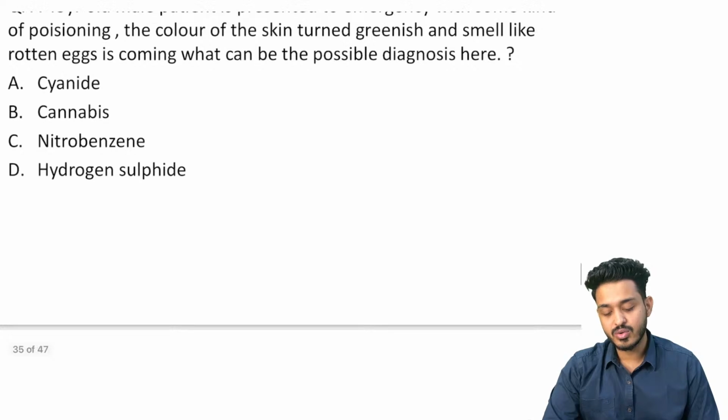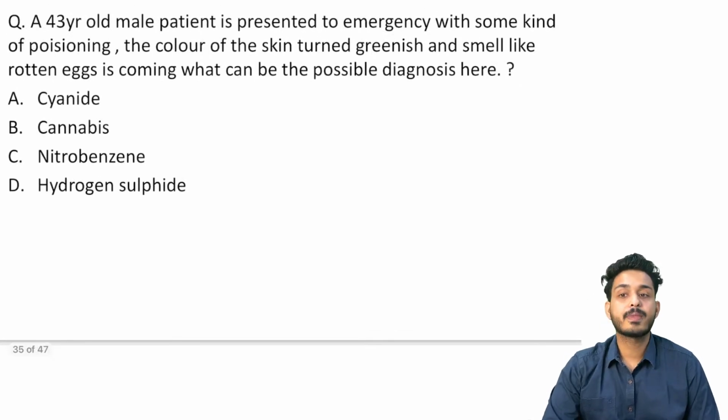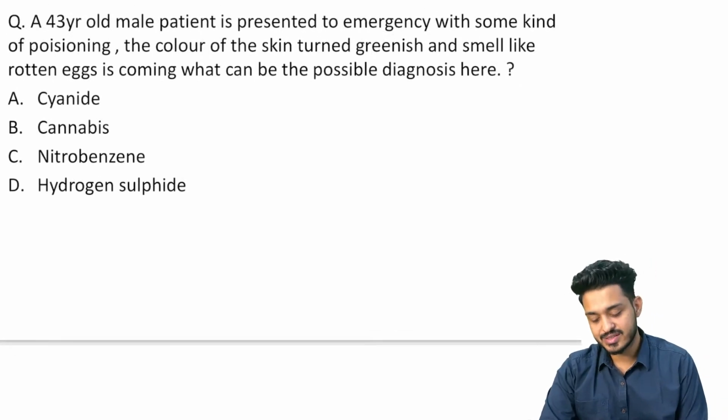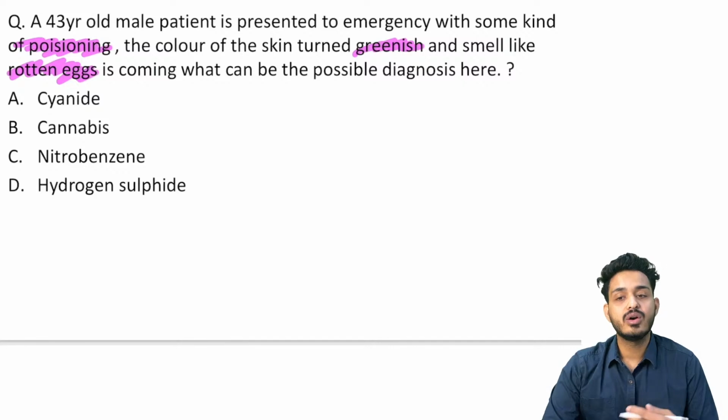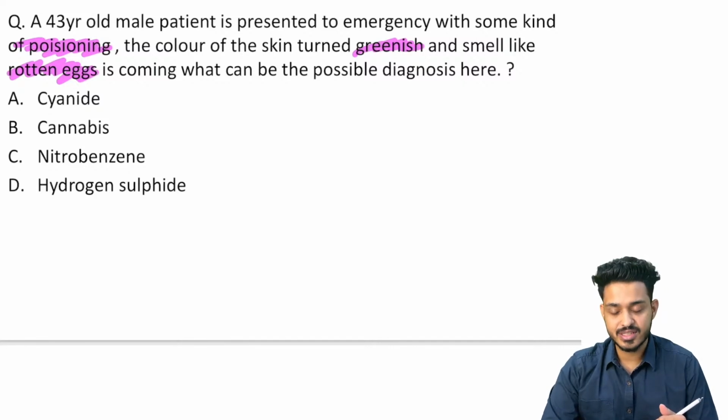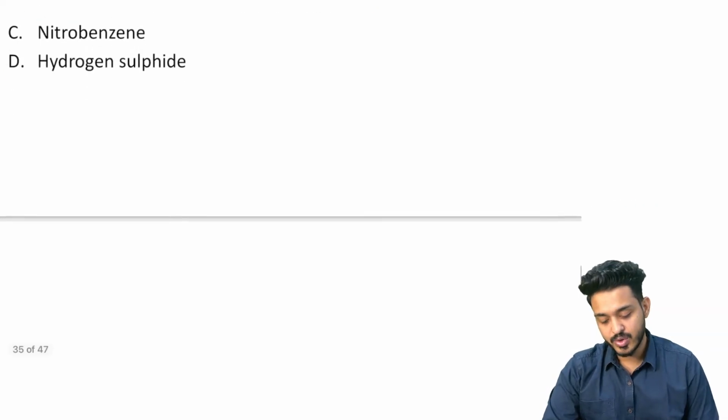A 43-year-old patient is presented to emergency with some kind of poisoning. The color of the skin has turned greenish, and a smell is coming like a rotten egg. What is going to be the possible diagnosis in this particular case? Which kind of poisoning does this patient have?